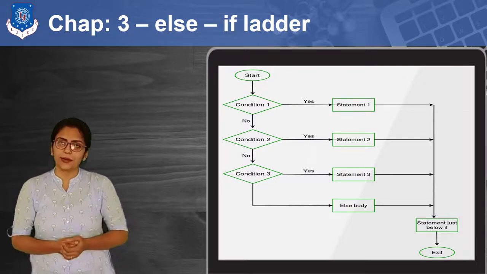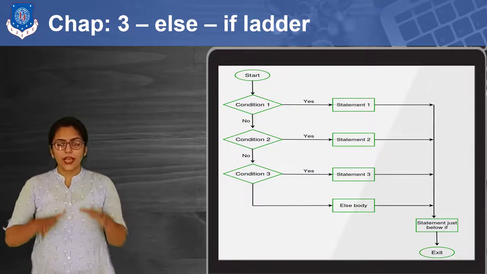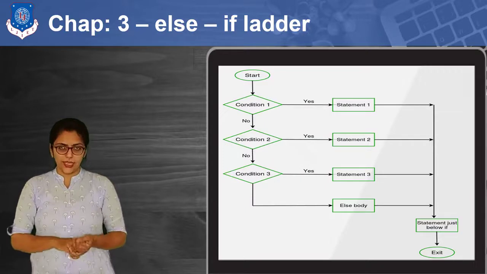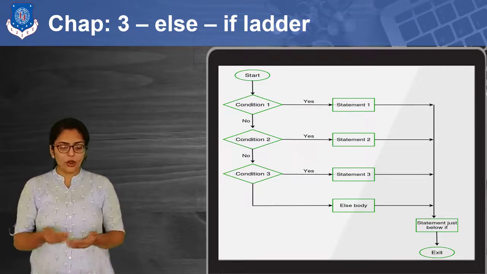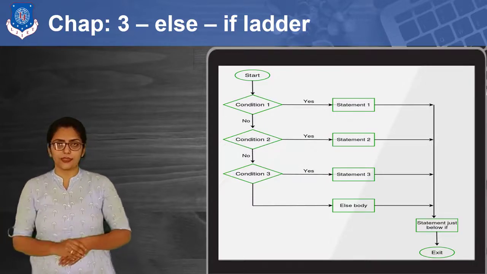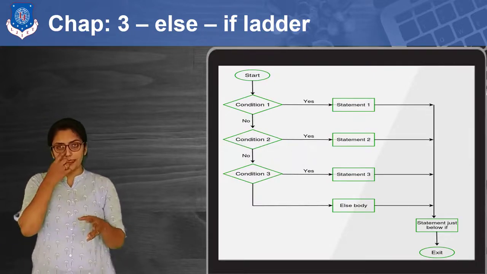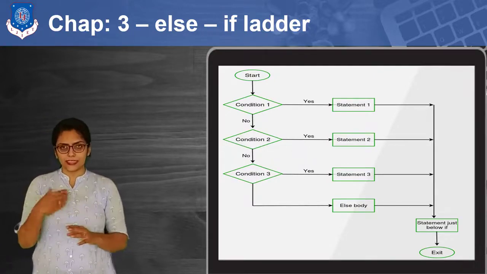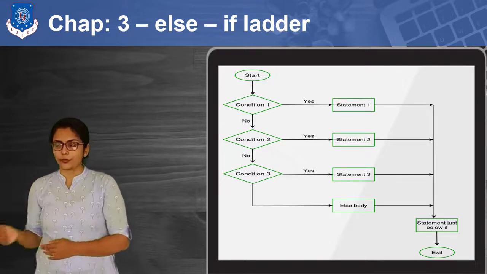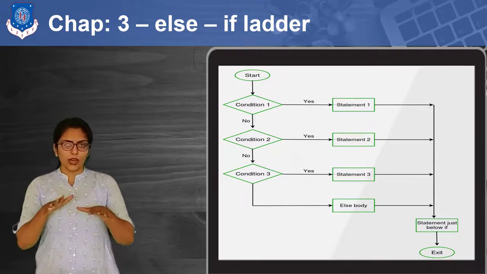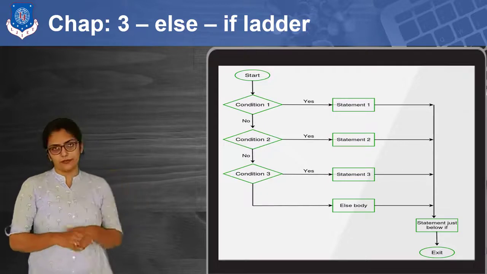What to do at that time? For that, we have two choices: use an else if ladder or go for switch statements. What the difference between them is and what different syntax is used for each, I will explain when I explain the program. But right now we are just focusing on else if ladder.